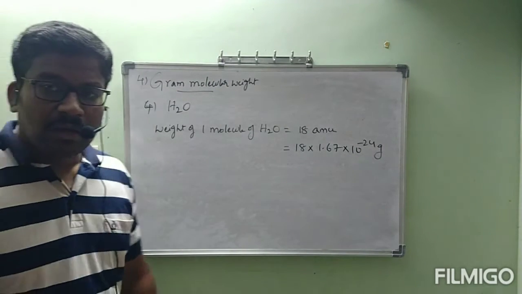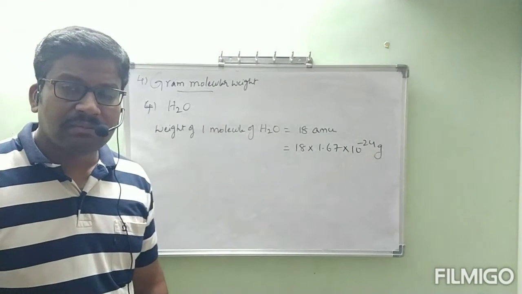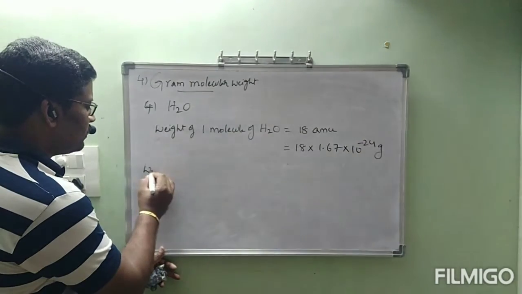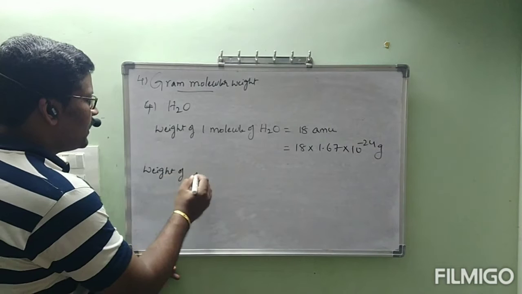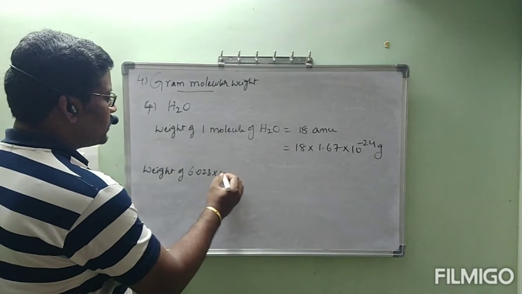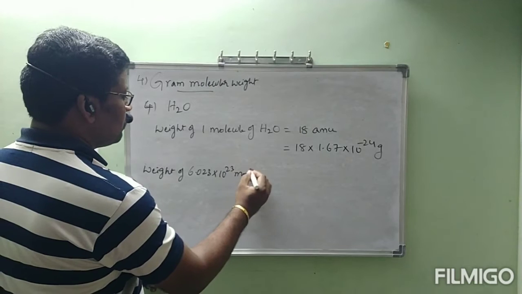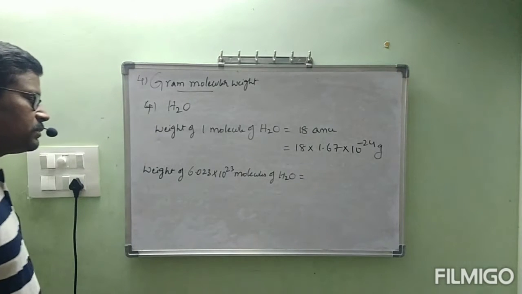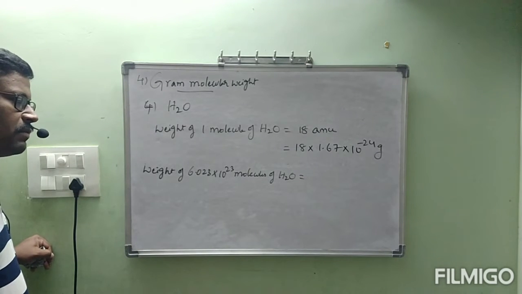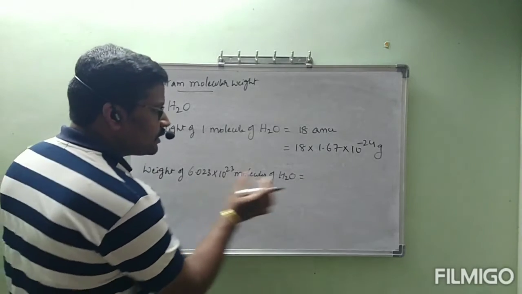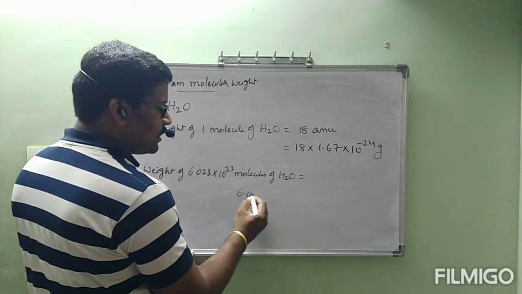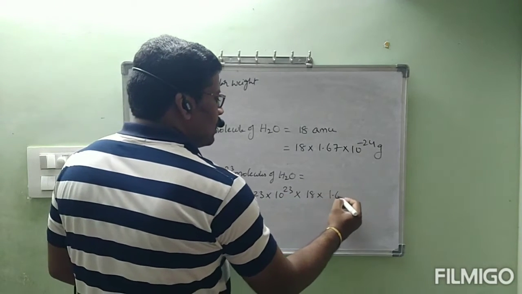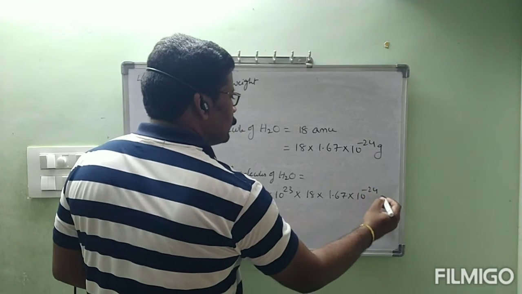But we have to find the gram molecular weight. Gram molecular weight is nothing but the weight of 6.023 into 10 power 23 molecules. So next point, weight of 6.023 into 10 power 23 molecules of H2O is equal to 6.023 into 10 power 23 into 18 into 1.67 into 10 power minus 24 grams.